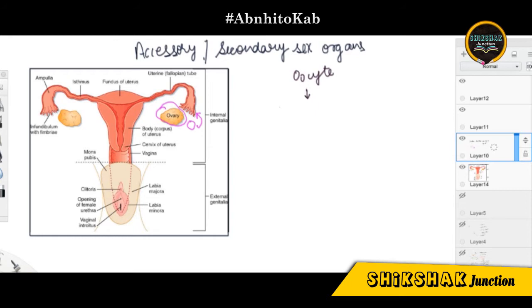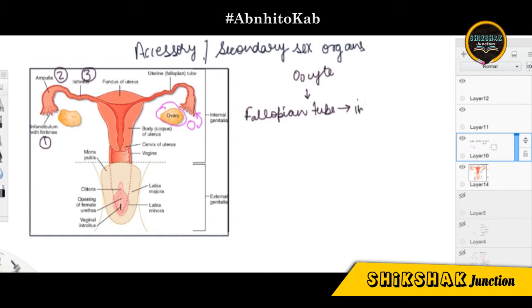Now the secondary oocyte has to move into the oviduct, another name of which is the fallopian tube. The fallopian tube has been divided into three components, that also we have talked about. Number one is the infundibulum, number two is the ampulla, and number three is the isthmus. I have marked them in the figure itself so that you might not forget. This oocyte that has been released is collected by the infundibulum.